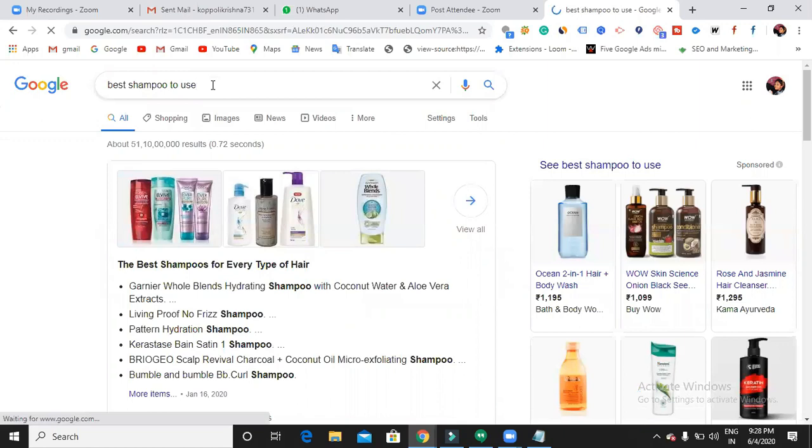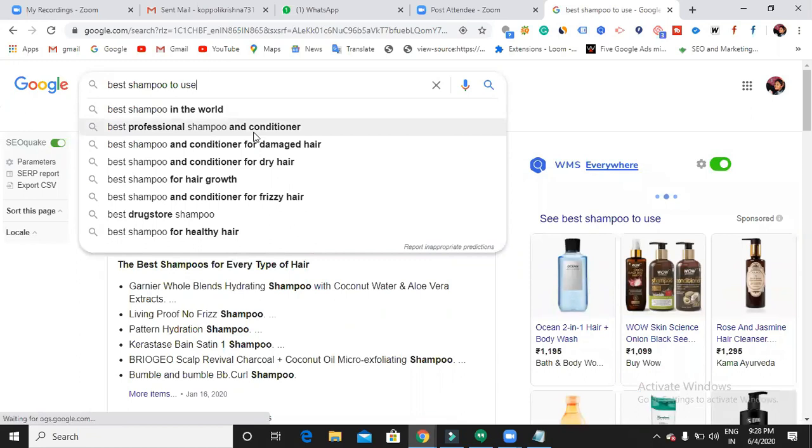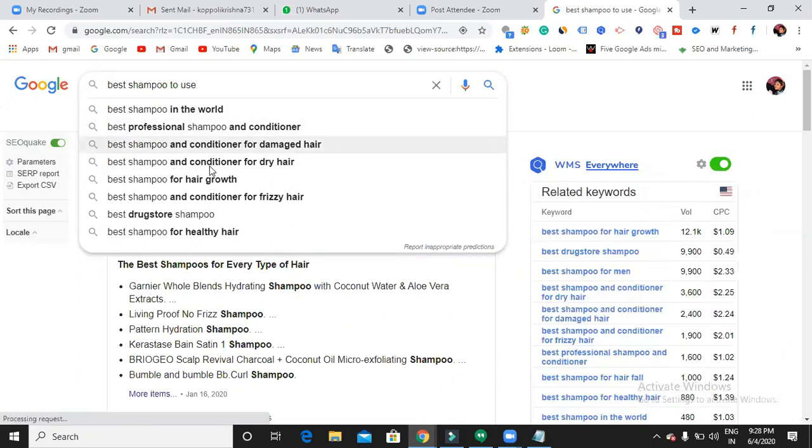What does it mean by suggestions? Why is it giving me these suggestions? Best shampoo in the world, best professional shampoo and conditioner, best shampoo and conditioner for damaged hair, for dry hair, hair growth. So why is it showing me these things? Can anyone tell me? Why is it showing me only these things? Some more searched on the site. People often used to, yes. So people often search for these kinds of things.